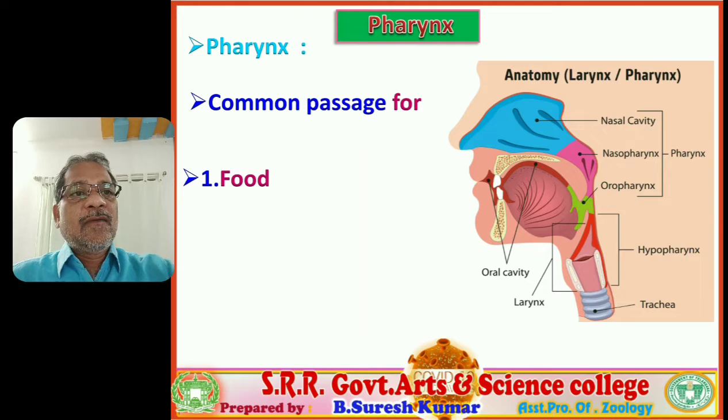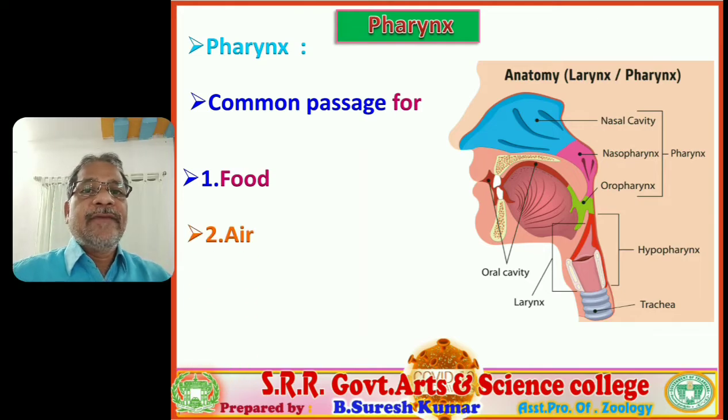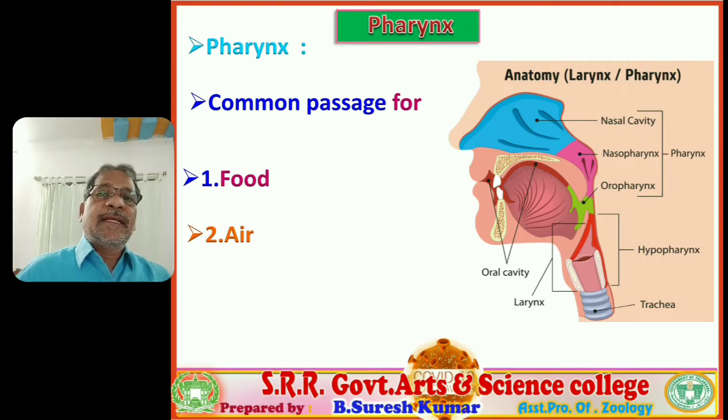Whatever food material we consume daily passes across the pharynx into the esophagus. In the same manner, whatever air we inhale in respiration also passes through the pharynx into our respiratory tract, into the trachea.